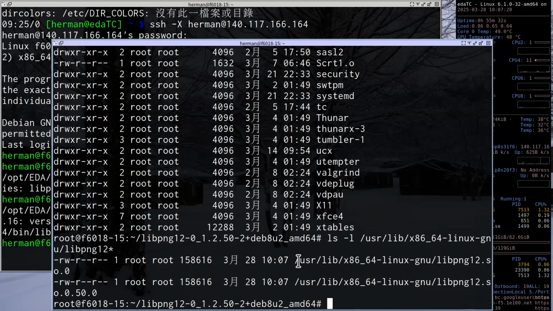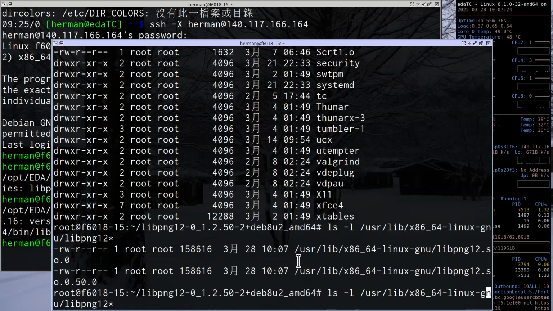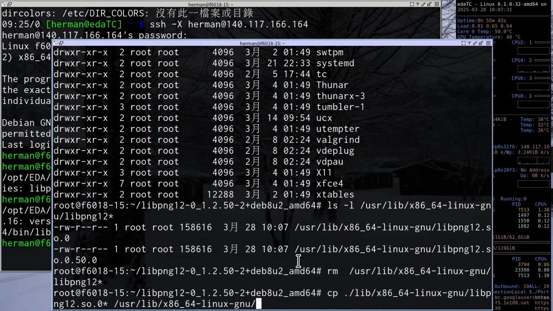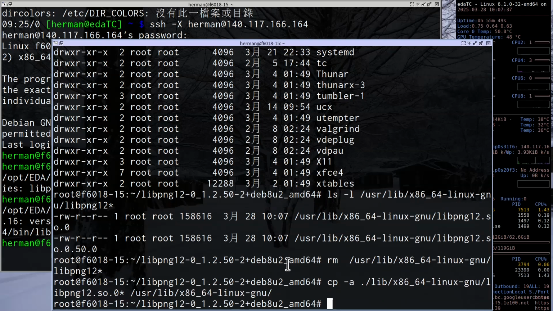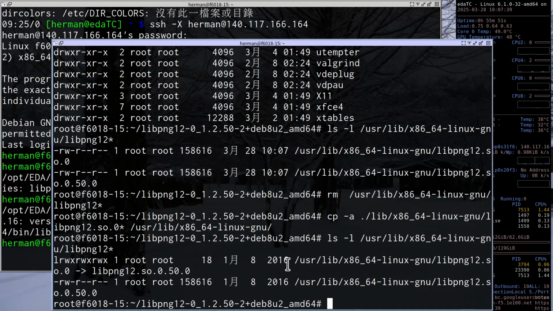this is not right. Wait a moment, I need to add one more option. cp -a, because one is a soft link, the other one is a real file. Okay, then this is correct. If you use cp -a, that means you preserve the archive.